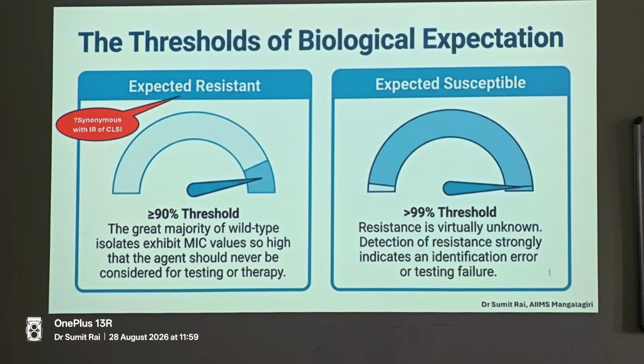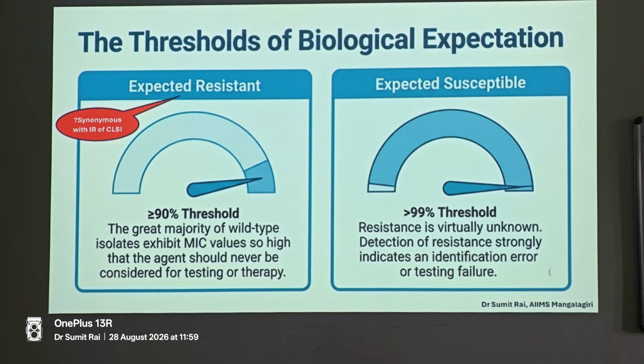So what the changes were made a couple of years back was gentamicin breakpoints were removed from Pseudomonas. But at the same time, gentamicin has not been included in Appendix B of M100 of CLSI. That means they have removed the breakpoints, but they are not considering it as intrinsic resistant. What could be that reason? Let us try to see those things.